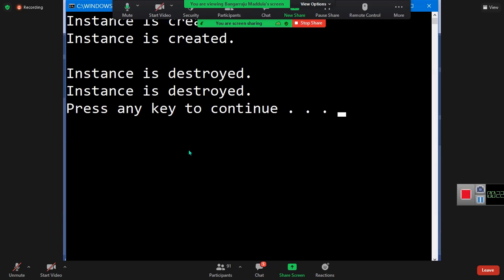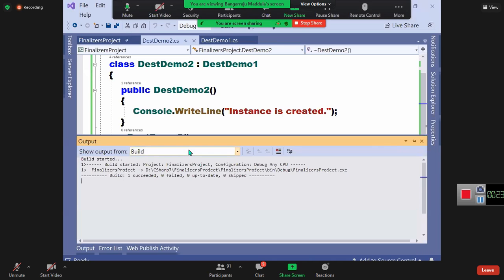No. When you're demolishing the building, how do you demolish? Third floor, second floor, first floor, ground floor. You cannot demolish the ground floor first. If you demolish the ground floor first, the building will come and fall on us all. See how you build and how you destroy is reverse. Same here also: constructor and finalizer calls are always in the reverse order.